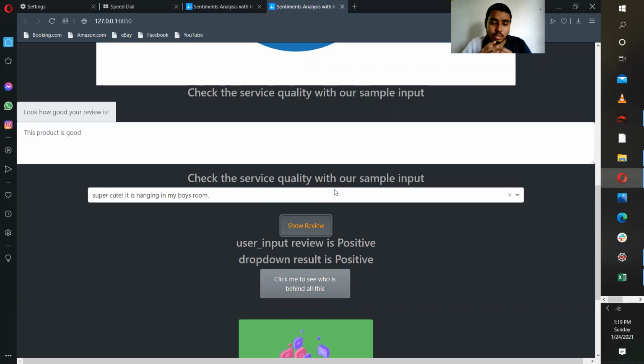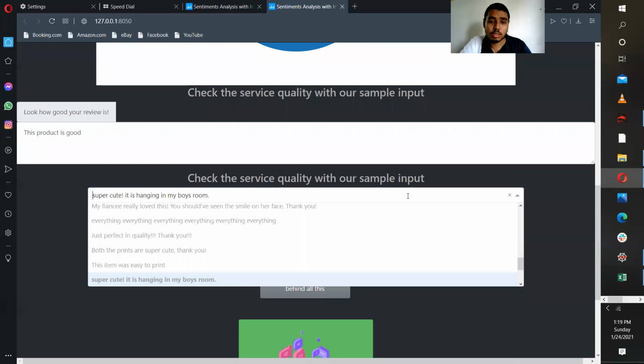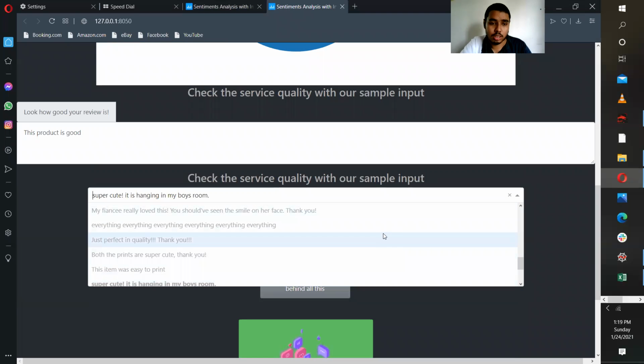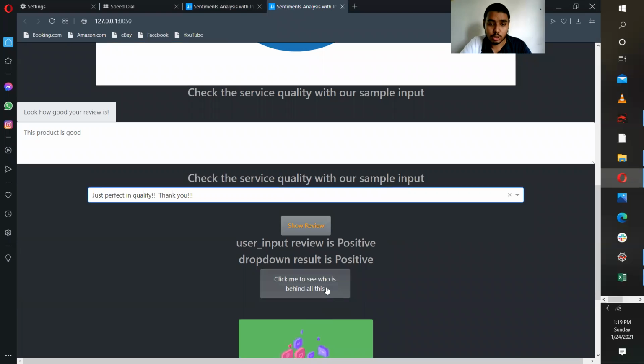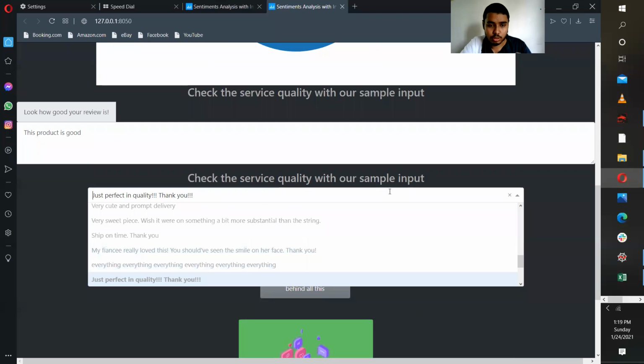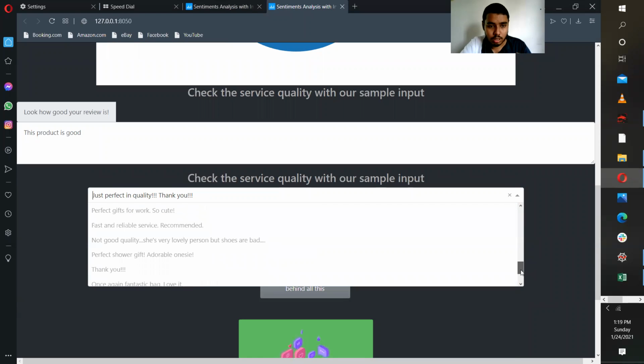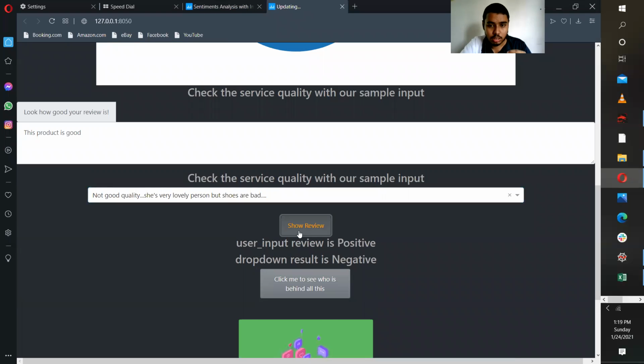I extracted those into CSV and into the SQLite database, and I managed to get those inputs from this drop down menu. Let's see, "just perfect in quality, thank you." If I click this, you can see the result is positive. For "not quality, good quality," the result is negative.